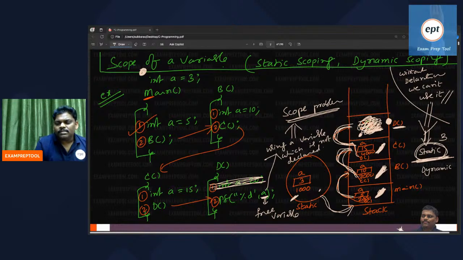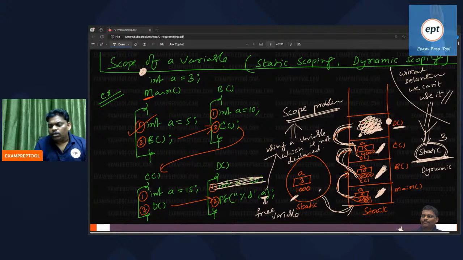Remember, some people are asking, sir, scope problem, who will solve it, sir? Will the compiler solve it or the processor? If you think the compiler solving is easy, give it to the compiler. There is no emotional feeling here. Some people are saying, how can you solve the problem using the compiler? Like the compiler, the processor also. Why everything to the processor? Give some work to the compiler also, na?